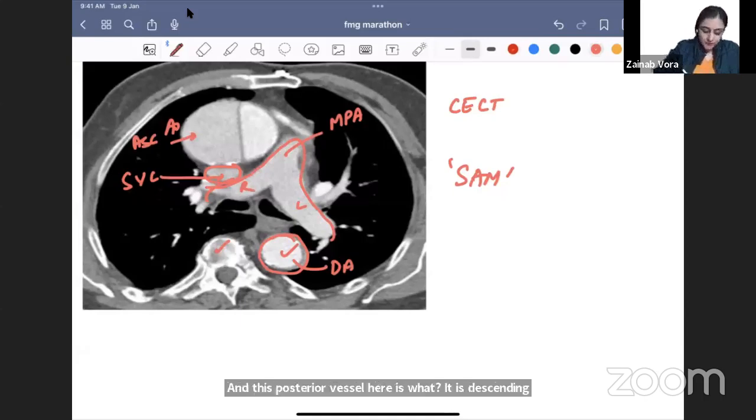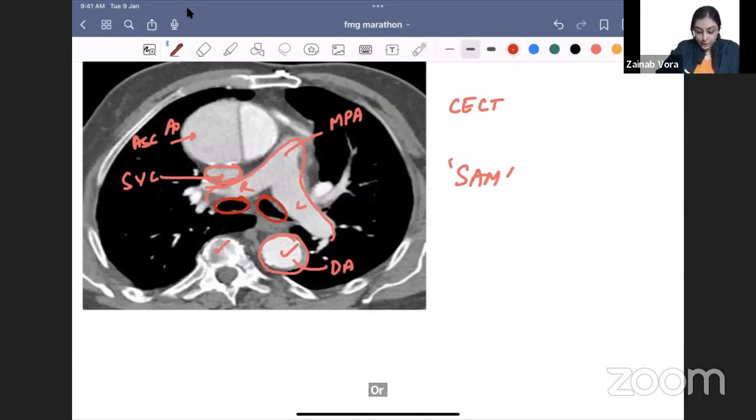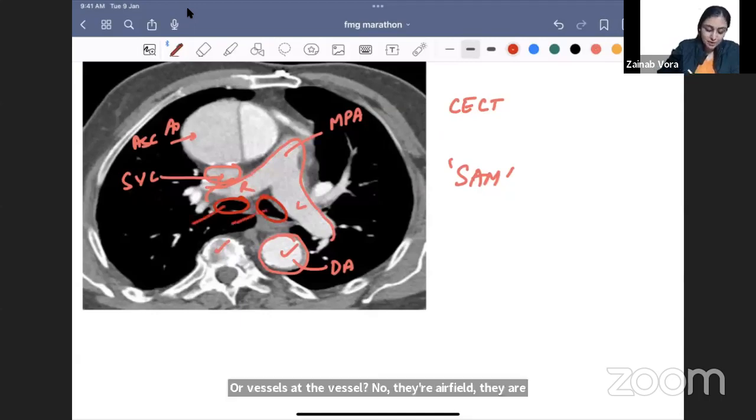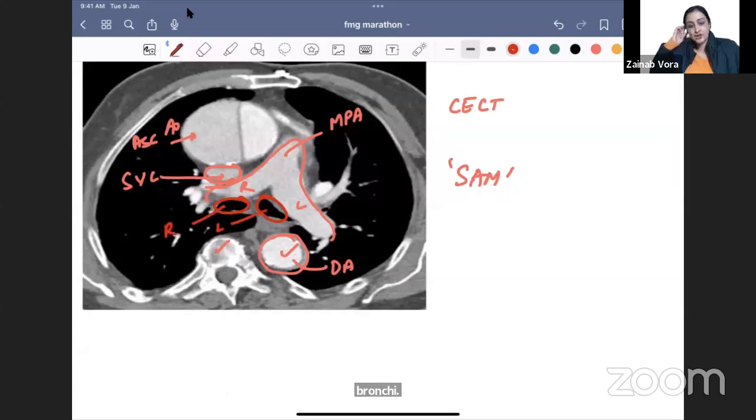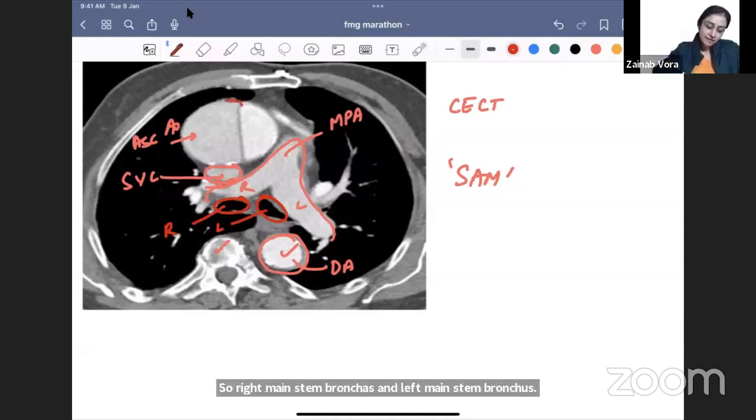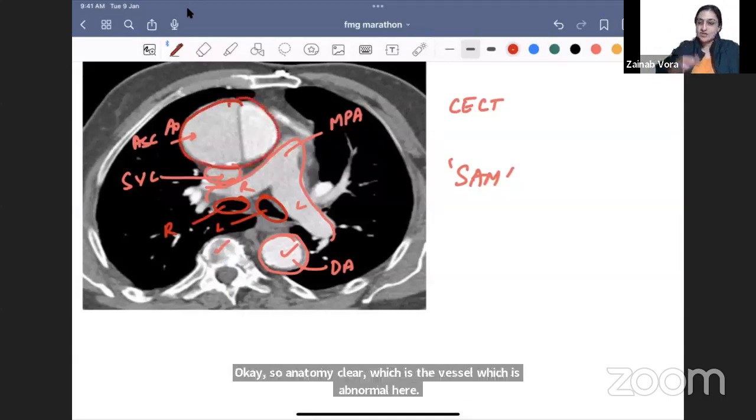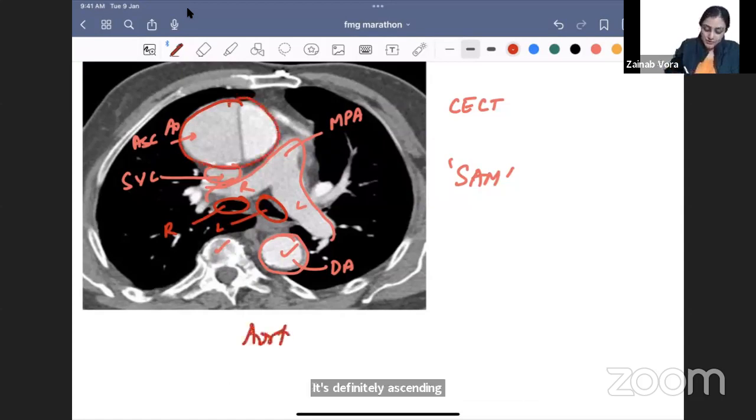Now look at this. What are these two vessels? Or are they vessels? No, they are air filled, they are bronchi. So the right main stem bronchus and the left main stem bronchus. Okay, so the anatomy is clear. Which is the vessel that is abnormal here? It is definitely the ascending aorta, which is dissected. So the diagnosis here is aortic dissection.